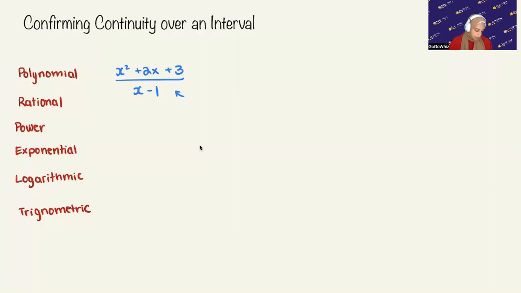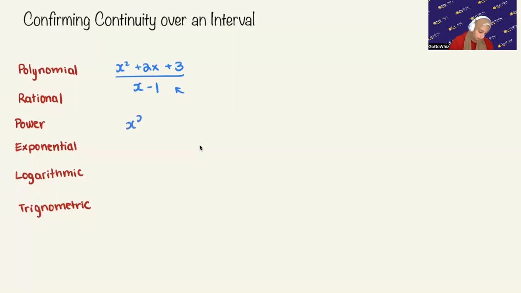Okay? All right. Now let's look at a power function. Now a power function could be anything just like this, x to the power of 2. Anything that is raised to a power, right? So it could be b to the power of 3. So just anything that is raised to a power. Now, over here, we're looking at a power function, and we know that power functions will also be continuous all over their domain. Exponential could be e to the x. And then when we're looking at logarithmic, we can say ln of x.